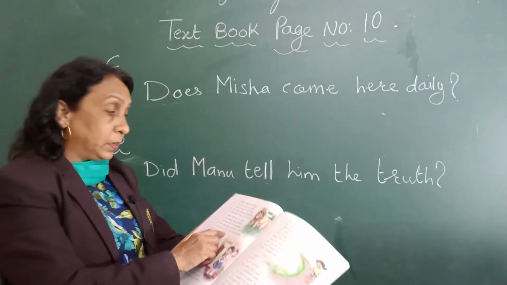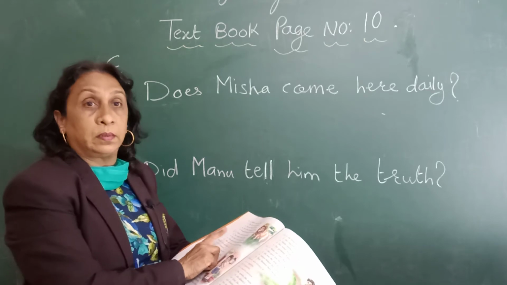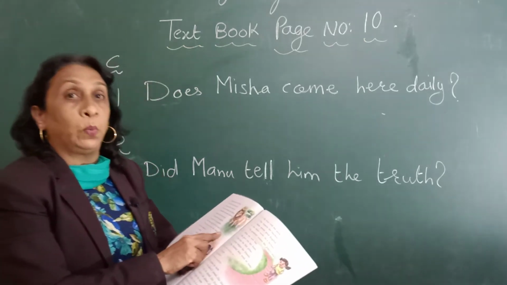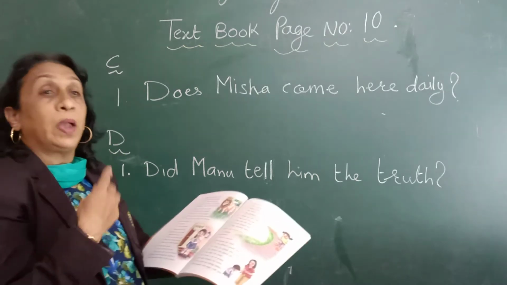Ring is the present tense of rang. So here these sentences are in the past tense. We have to change it into the present tense and give a question mark when we ask a question.